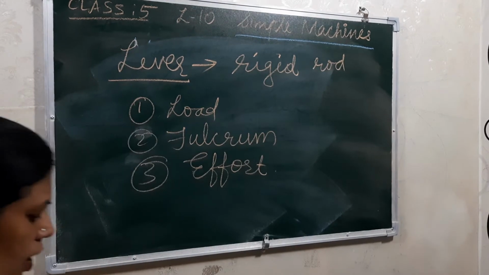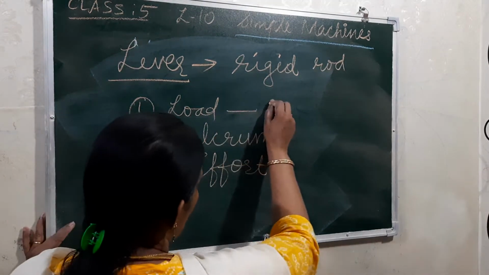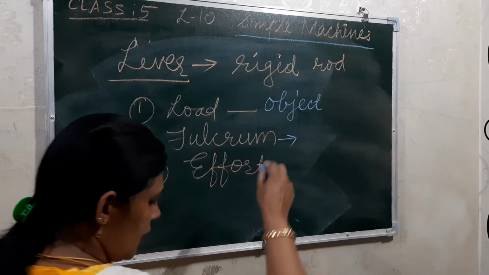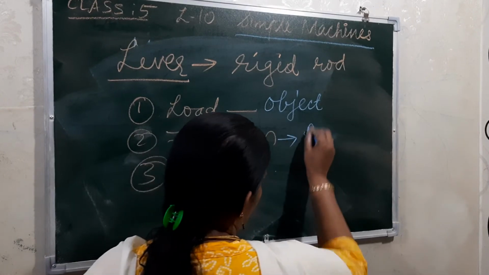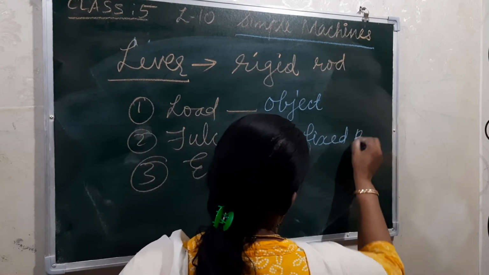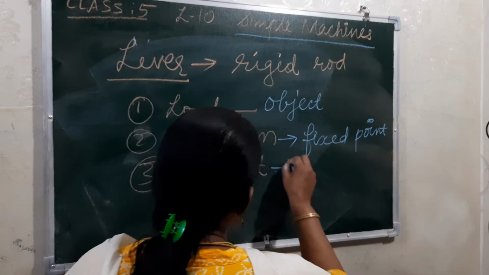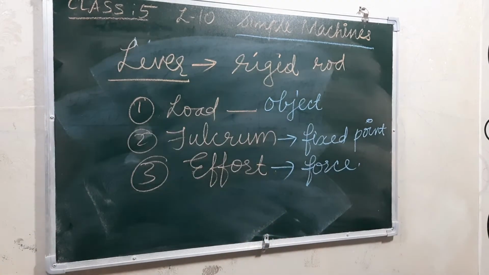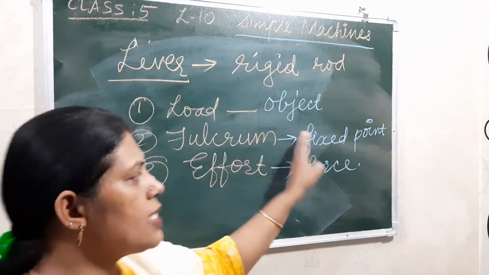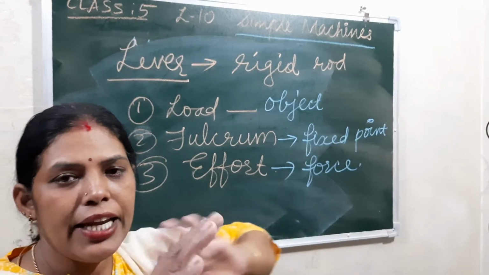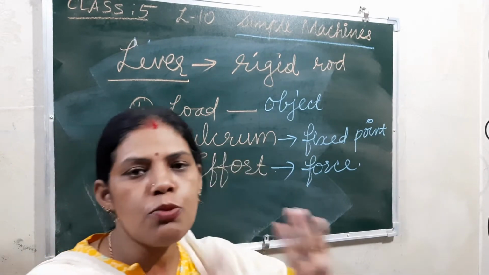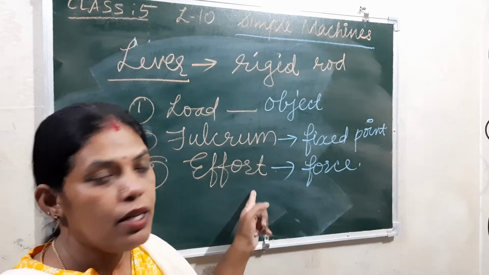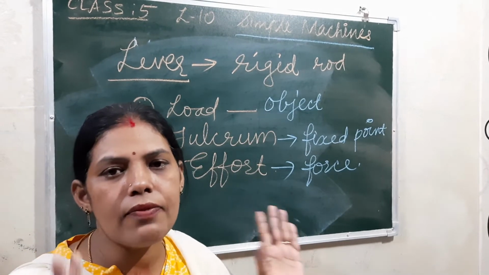So here, the load is the object. The fulcrum is the fixed point. And effort is the force we apply. Clear? Now on this basis, the positions will change. In different instruments and different tools, the positions of these three things will change. According to that, we have first class lever, second class lever and third class lever.